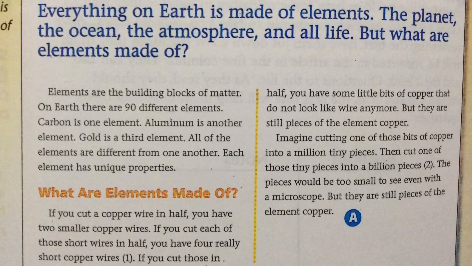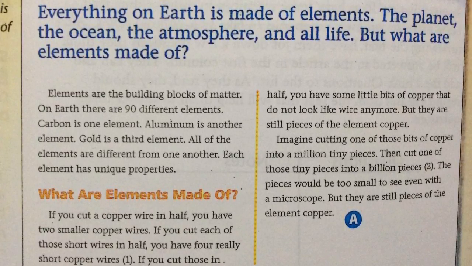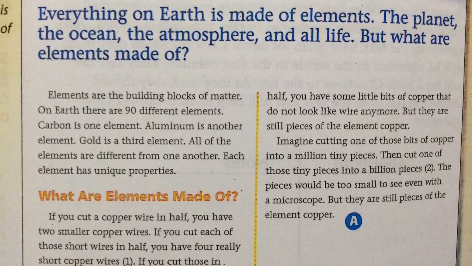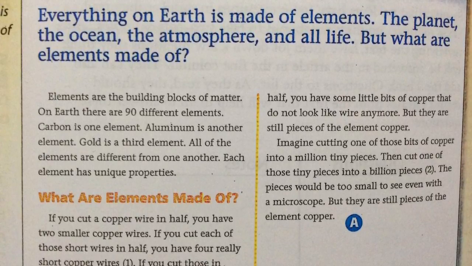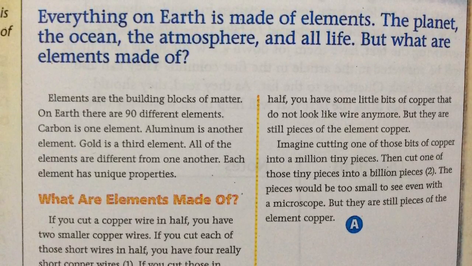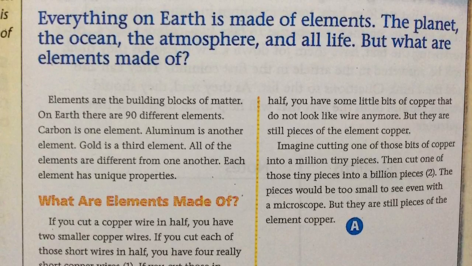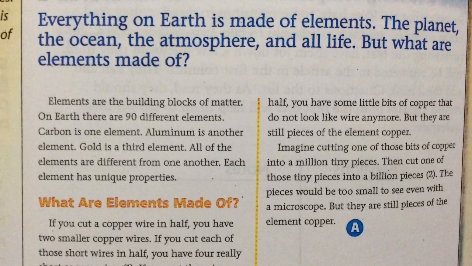Particles. Everything on Earth is made of elements. The planet, the ocean, the atmosphere, and all life. But what are elements made of? Elements are the building blocks of matter. On Earth, there are 90 elements.